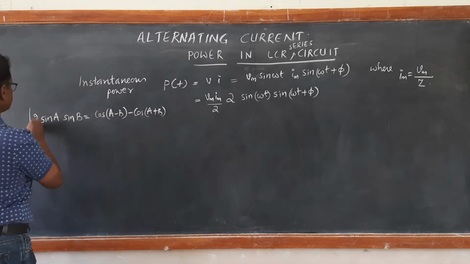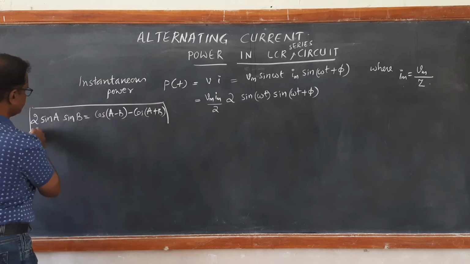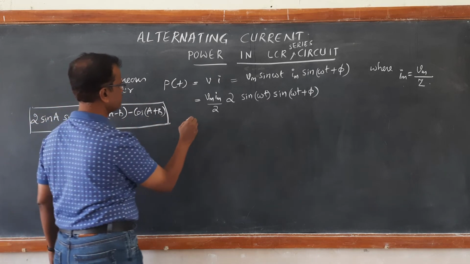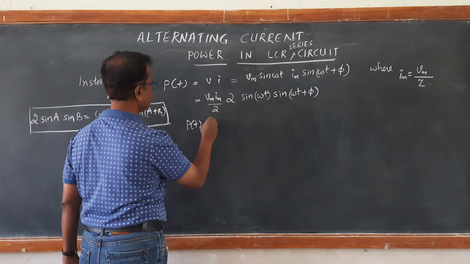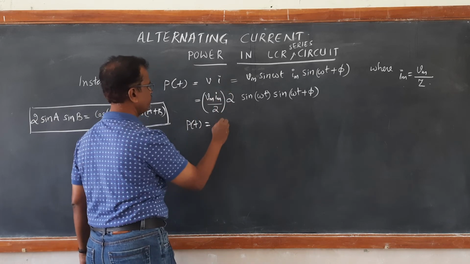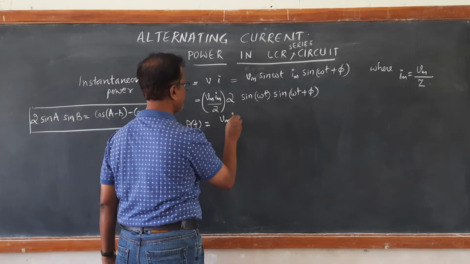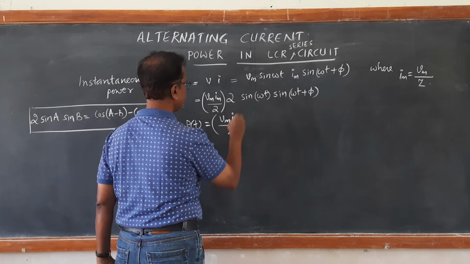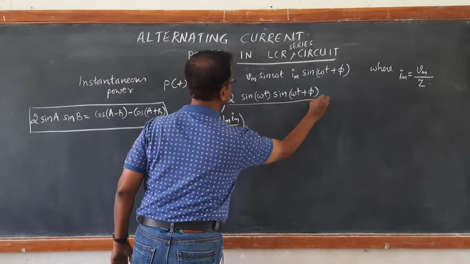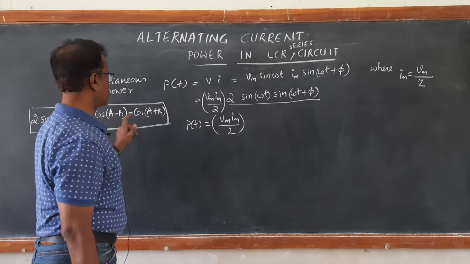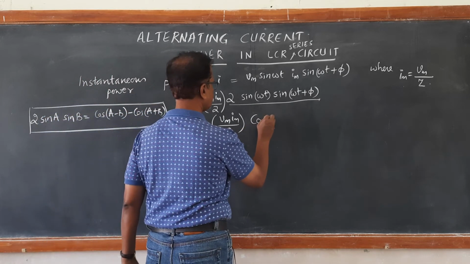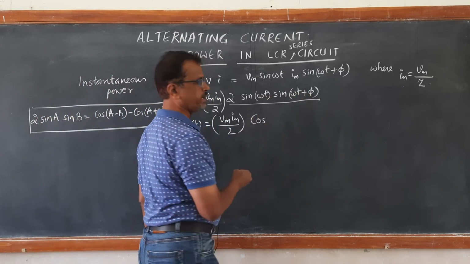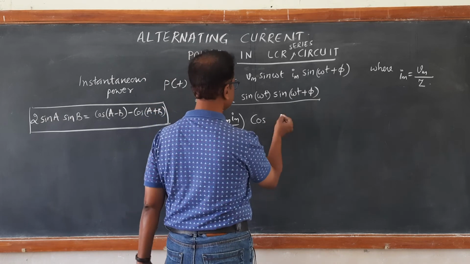Using this identity, the power at that instant of time t is given by Vm Im by 2 into cos(A minus B), cos(omega t minus omega t minus phi), that becomes cos of minus phi.